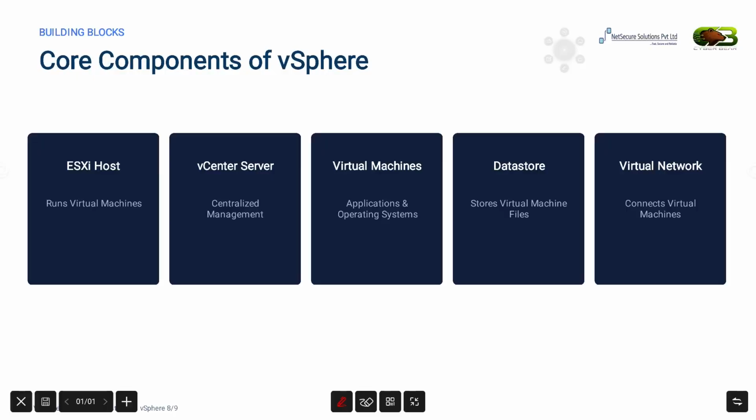Now that we have the architecture, let's look at the core components. Think of this as the building block of any system, the building block of vSphere. So every VMware infrastructure is built upon these components. Let's go through them one by one.